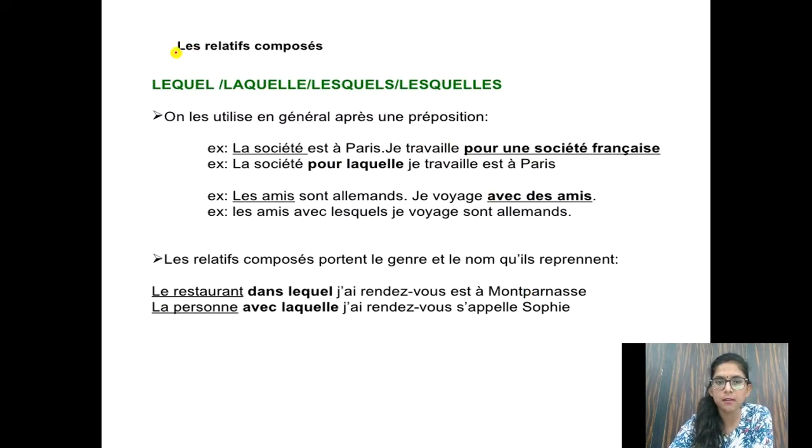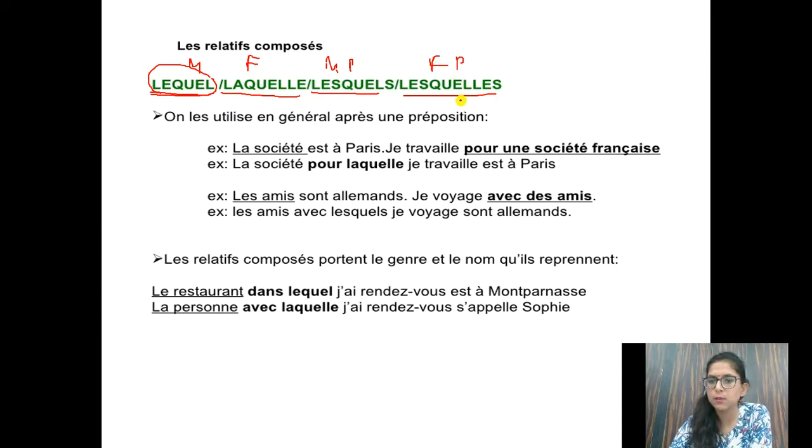Before explaining le pronom relatif composé, we have already done the interrogative pronoun. That is lequel, laquelle, lesquels, and lesquelles, feminine plural. Lequel we use with masculine singular. Laquelle we use with feminine. Then lesquels is masculine plural and lesquelles is feminine plural. This you already know.